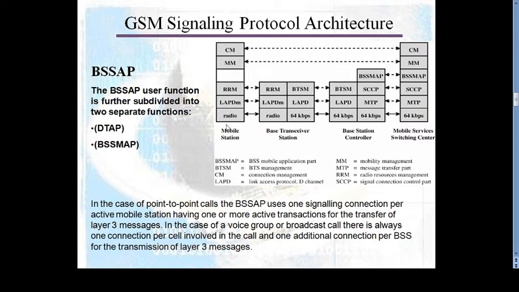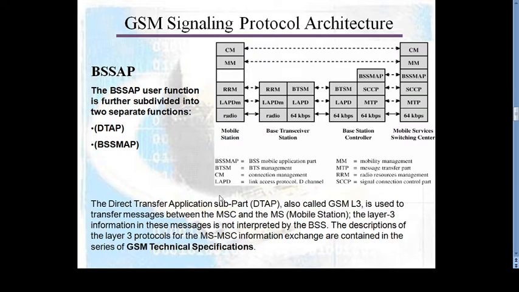Okay. Now we go to the BSS direct transfer application subpart. DTAP stands for direct transfer application part, also called the GSM layer 3, and is used to transfer messages between the MSC and the mobile station.